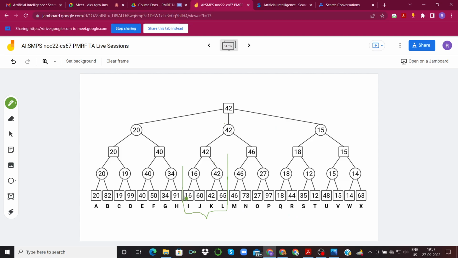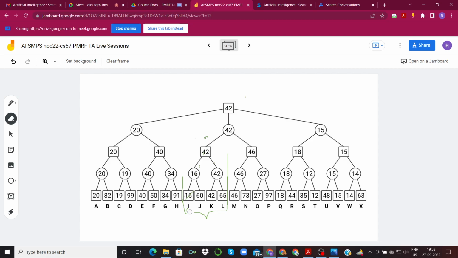Suppose we change the value of I from 16 to 46. What will happen then? This min node will have a value of 46, because 46 is the min of 46 and 60. Now this max node will have 46, because between 46 and 42, 46 is the max, so it will choose 46. Now we have 46 here and 46 here, so this will become 46 and this will become 46. So that is one favorable option for us. Changing I to 46 gives us a favorable answer.